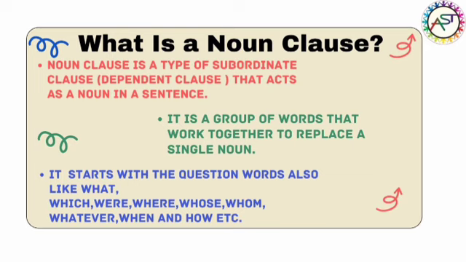A noun clause basically starts with the question words also, like what, which, where, whose, whom, whatever, when, and how, etc. Let's see some examples related to this.